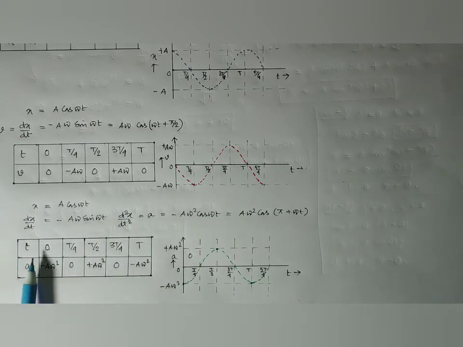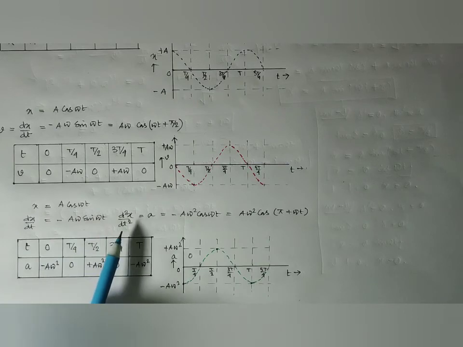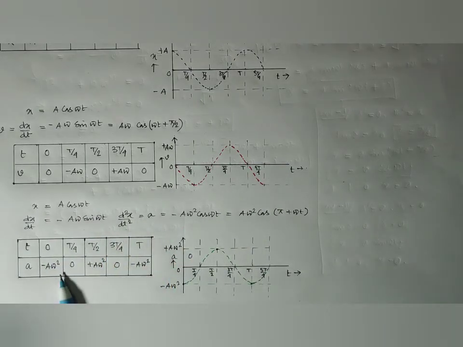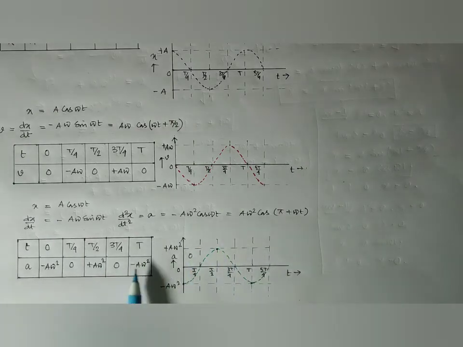So if we put in time t equal to 0, T by 4, T by 2, 3T by 4 and T, we obtain from this equation that at t equal to 0, acceleration becomes minus a omega square. At T by 4 it is 0, at T by 2 it is plus a omega square, at 3T by 4 it is 0, and again at T it becomes minus a omega square. So if we divide the total time period into equal segments, we obtain the graph.